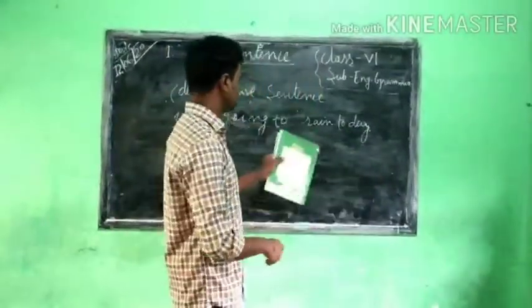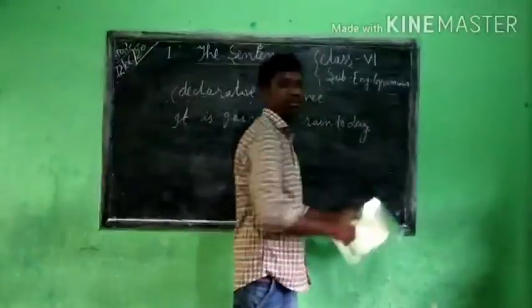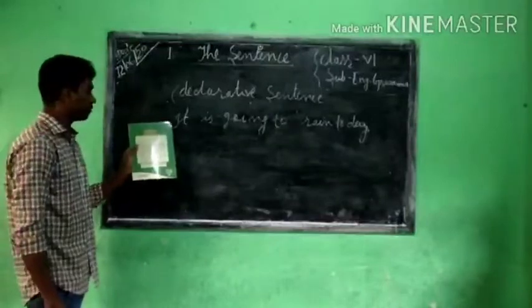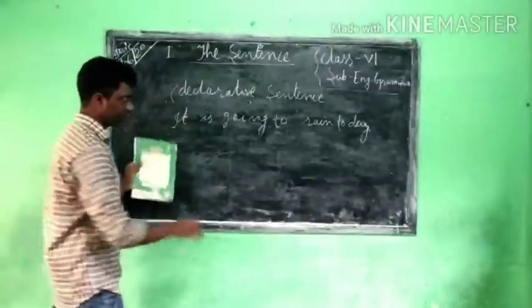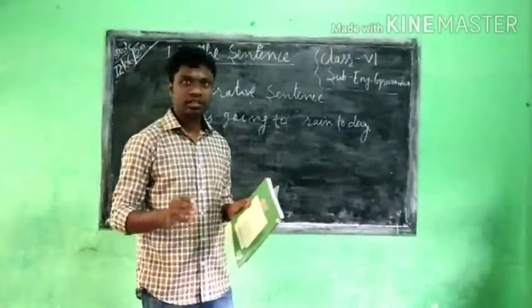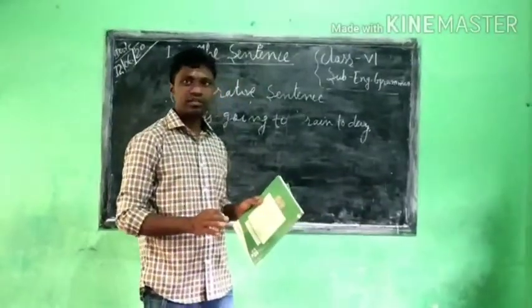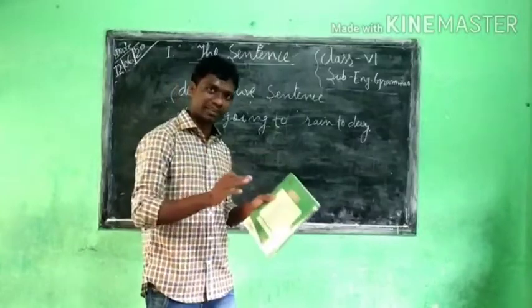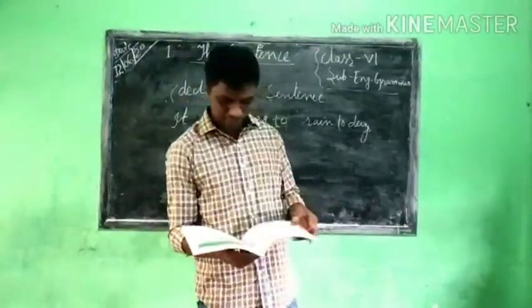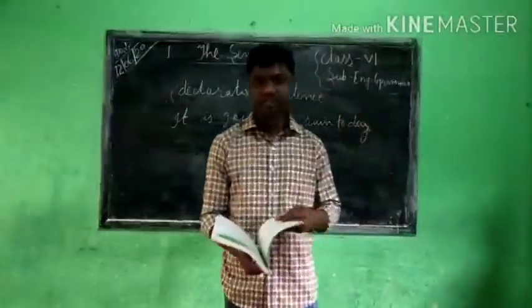Remember, a declarative sentence has to end with a full stop, and naturally the sentence must begin with a capital letter, and it has to make complete sense. Once again I am repeating, complete sense is a must to become a sentence. Another example is: You should go to the library sometimes.